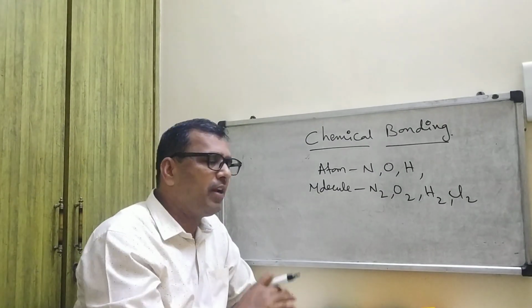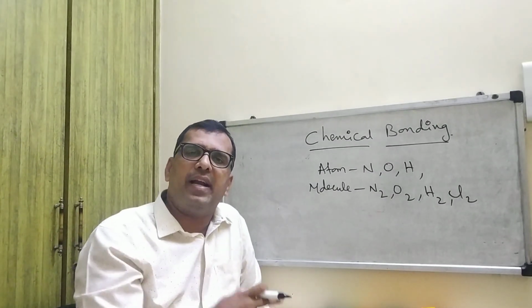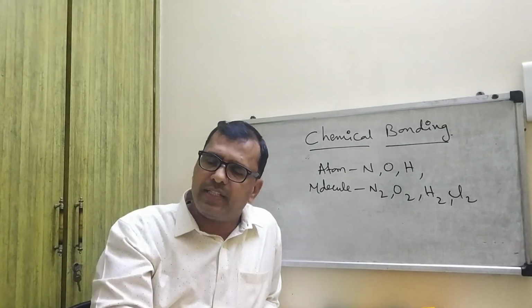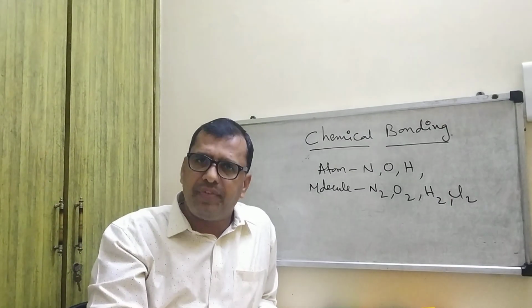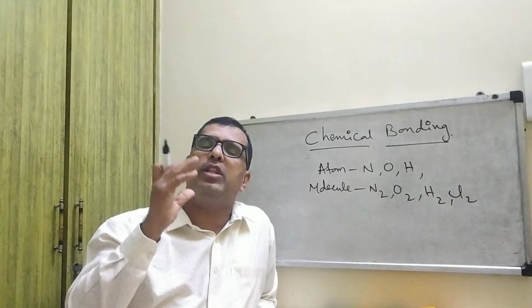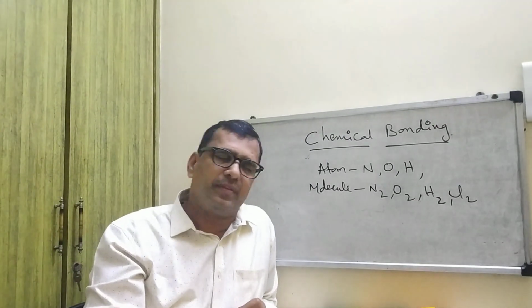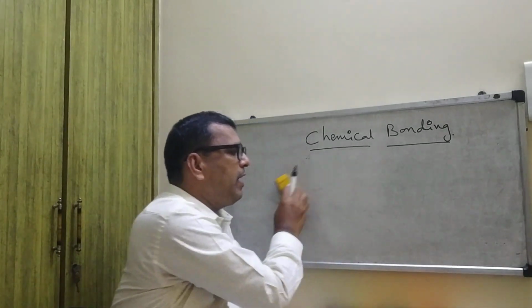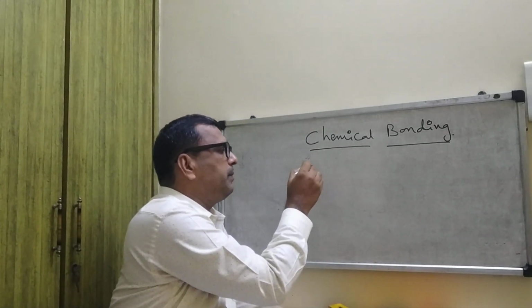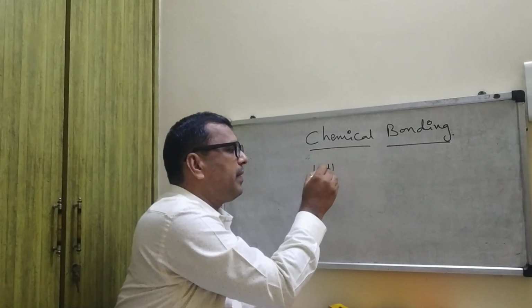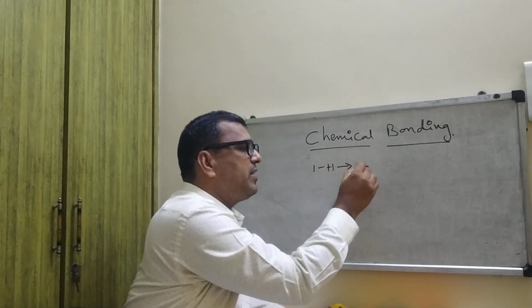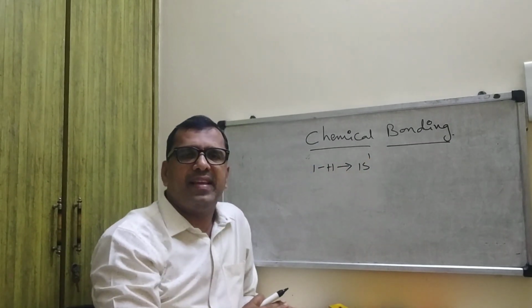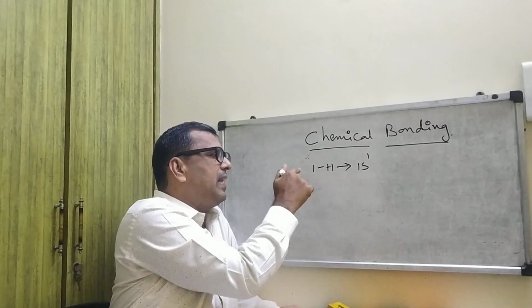Then you know the electronic configuration. Already I explained electronic configuration in atomic structure, so you know the atomic numbers of the respective atoms. Here first I would like to explain hydrogen.